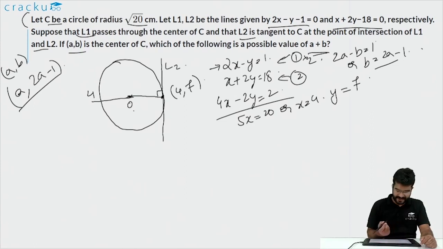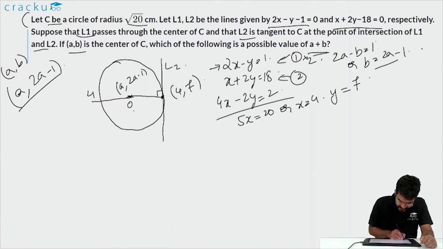Now let us solve for a. How are we going to solve for a? We can solve for a because we know that the radius of the circle is square root of 20. So we'll calculate the distance between the center and the point of intersection, that is this tangent point, and equate it to the radius of the circle.